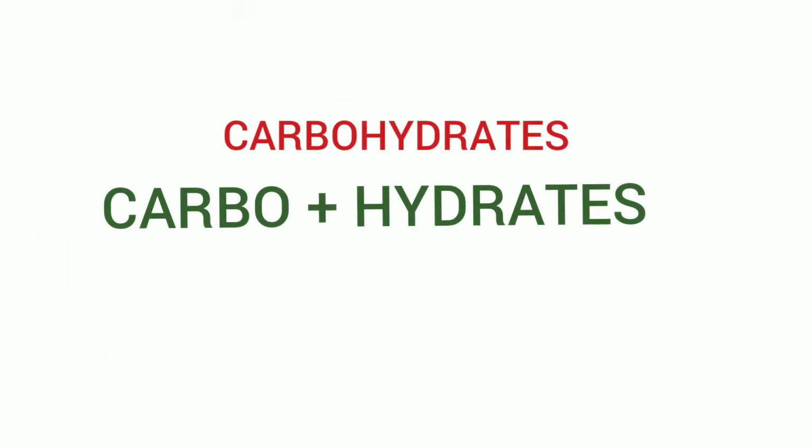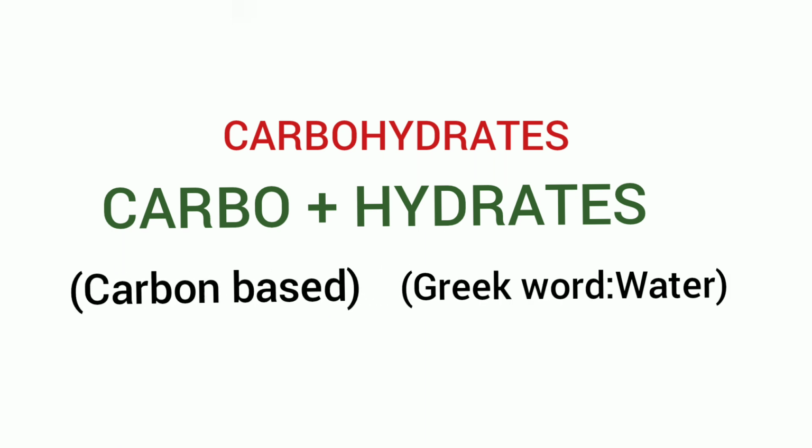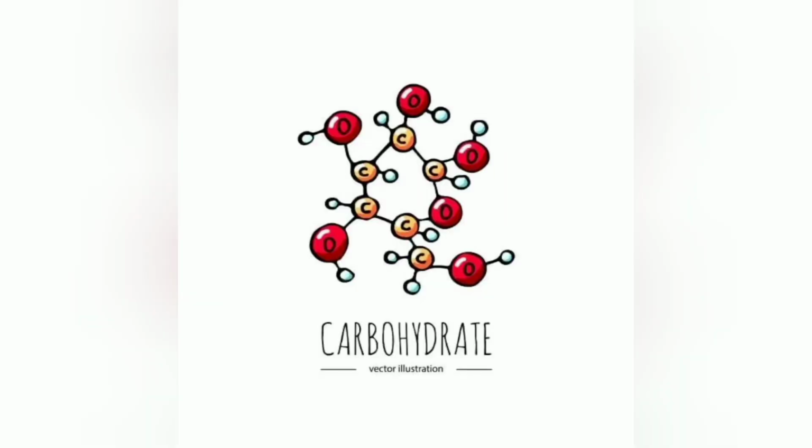When we see the word carbohydrate, we split it into two words, carbo and hydrate. Carbo means carbon based and hydrate means water. So, the term carbohydrate can be defined as the hydrates of carbon. But what if I told you that the definition of carbohydrates and its mathematical formula is considered to be invalid by the scientists? There are two reasons for it.